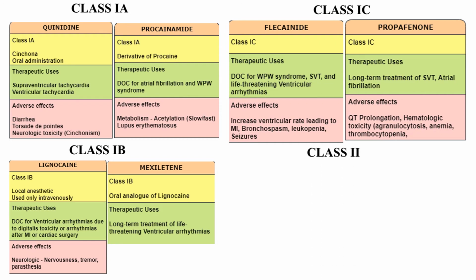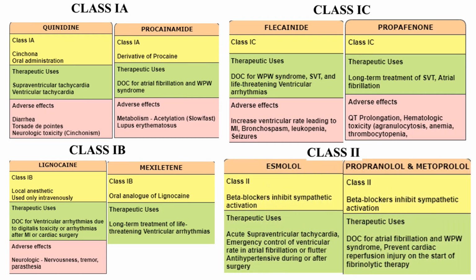Let us see what class 2 drugs are. They are esmolol, propranolol, and metoprolol. Basically, these drugs are beta blockers. They inhibit the sympathetic activation and its corresponding effects on the heart.